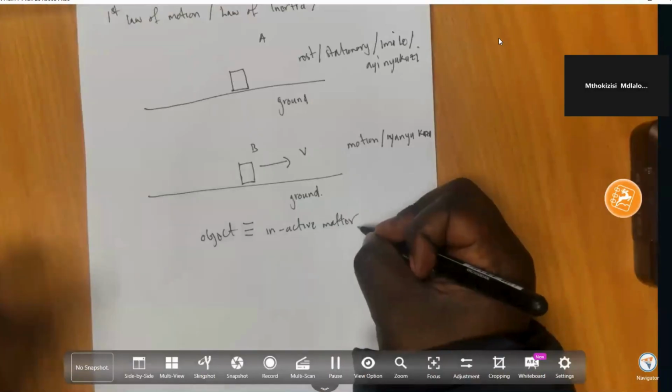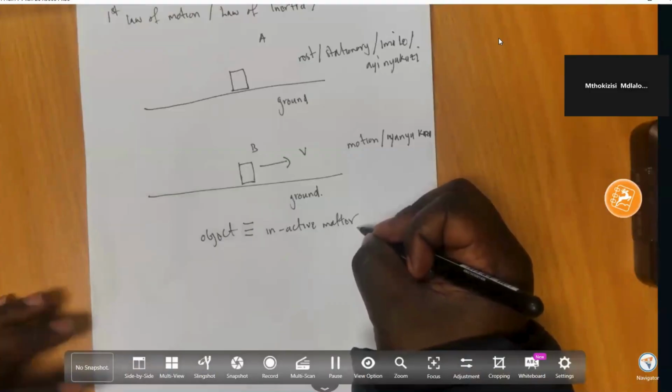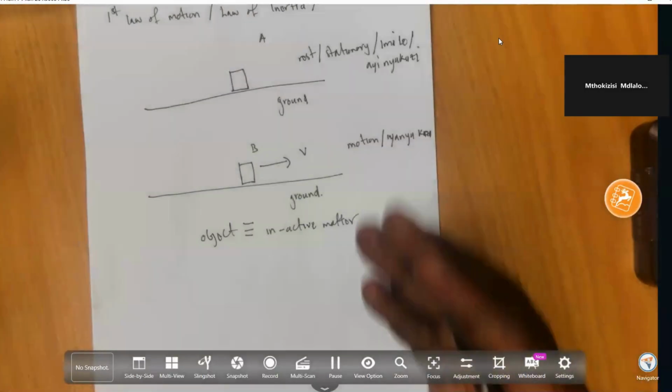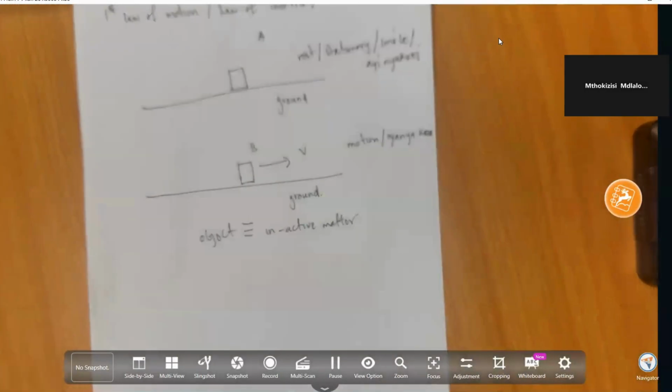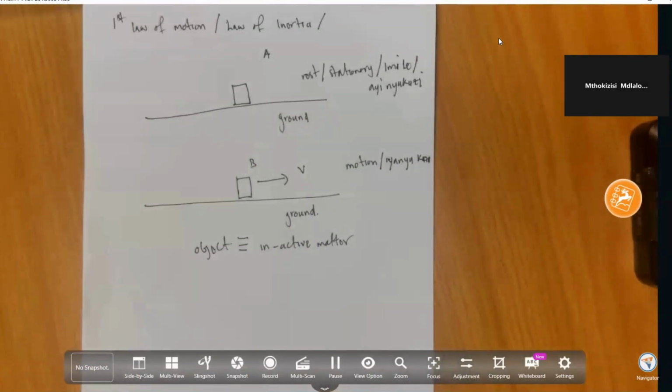There might be some chemical processes, but they are not strong enough to cause this object to move in space. It doesn't have that strength or that will. So if it's set in motion on a straight line, it should continue at a constant velocity on a straight line, unless something outside, some force, changes it. And if it's stationary, it should remain stationary unless there is some influence from outside.